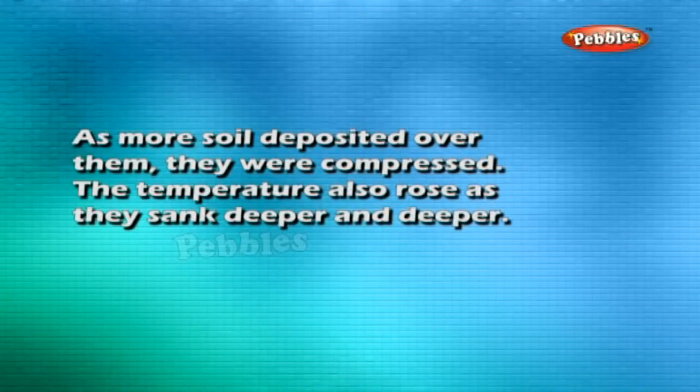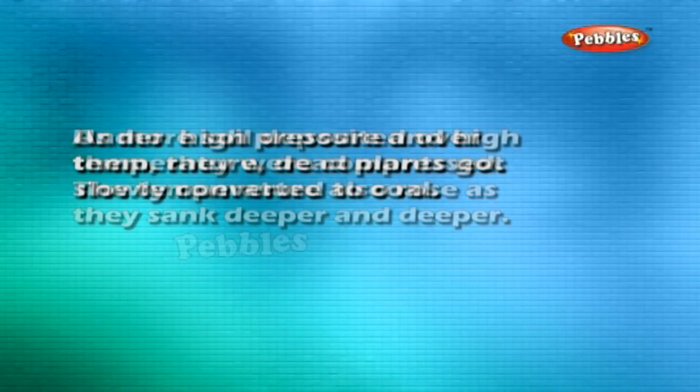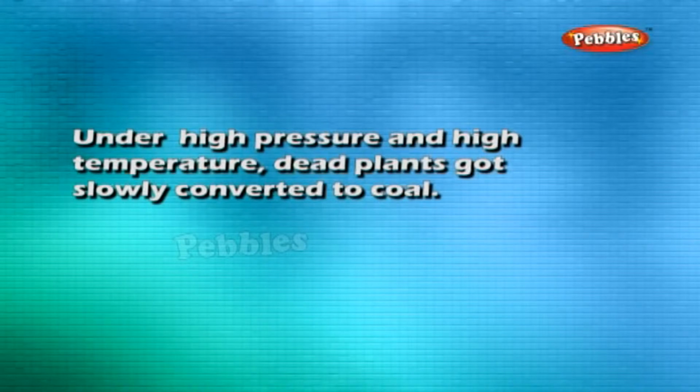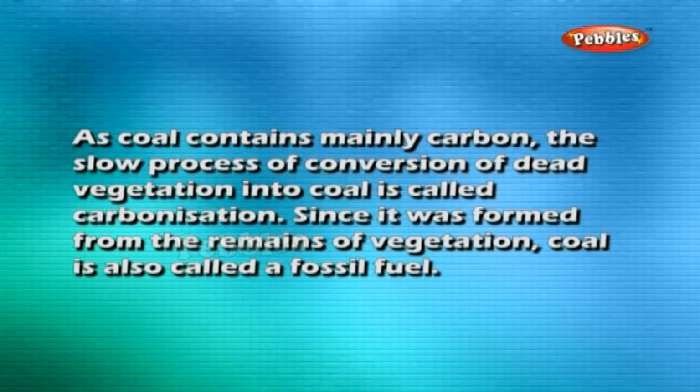The temperature also rose as they sank deeper and deeper. Under high pressure and high temperature, dead plants got slowly converted to coal. As coal contains mainly carbon, the slow process of conversion of dead vegetation into coal is called carbonization. Since it was formed from the remains of vegetation, coal is also called a fossil fuel.